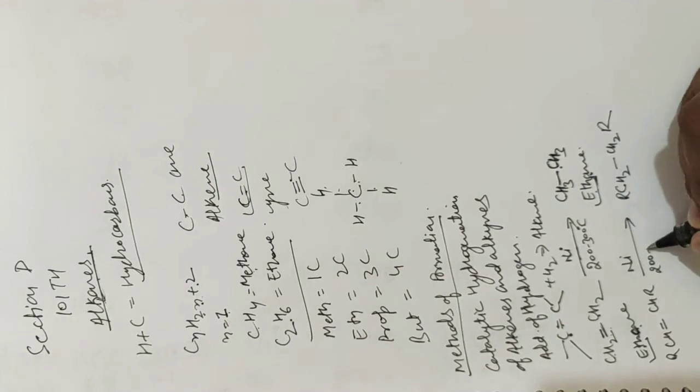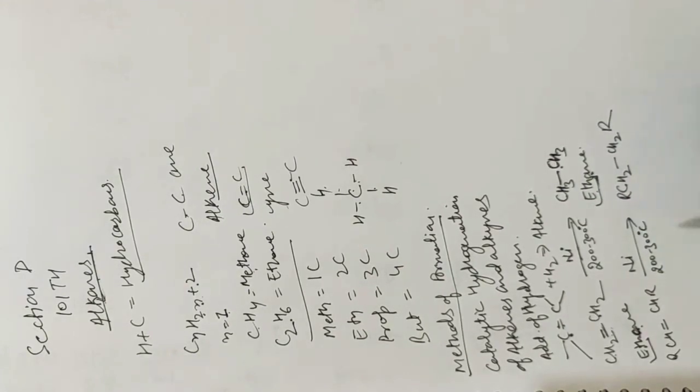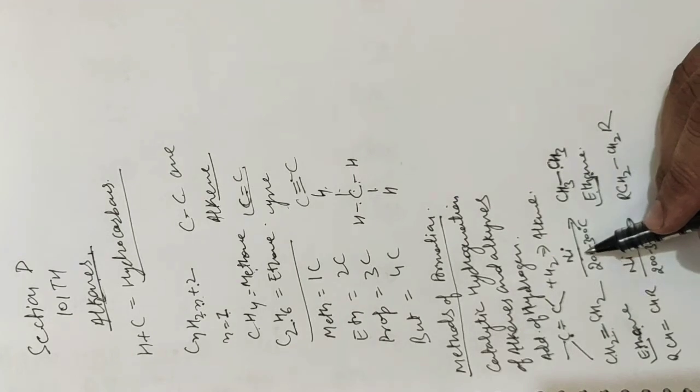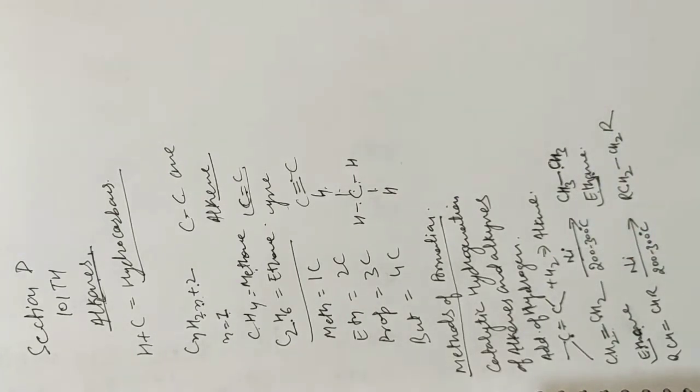Nickel at 200 to 300 degrees Celsius. So in these reactions, finely divided platinum or palladium are effective catalysts at room temperature and ordinary pressure, while higher temperature and pressure are needed when finely divided nickel catalyst is used. So they are saying that if you use the metal platinum or palladium, the reaction can be carried out at a bit lower temperature.